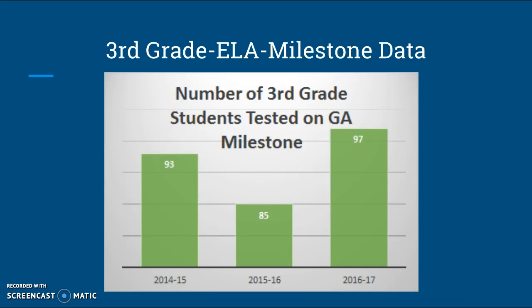All right, now the good stuff. Talking about 3rd grade ELA Georgia Milestone data. First thing I did was just pull numbers on how many kids we actually tested. In 14-15, we tested 93 kids. In 15-16, we tested 85 kids. And then in 16-17, our numbers really jumped and we tested 97 kids in 3rd grade.